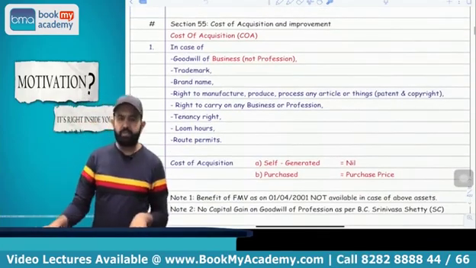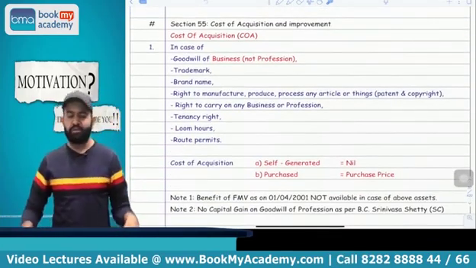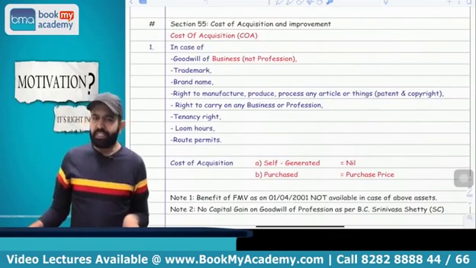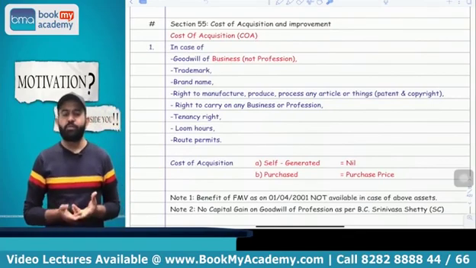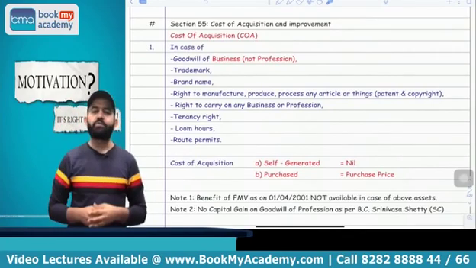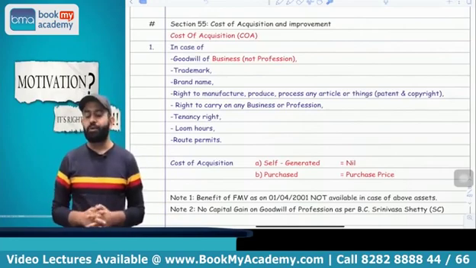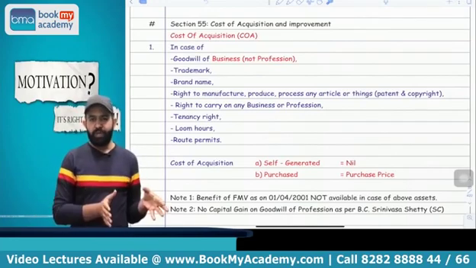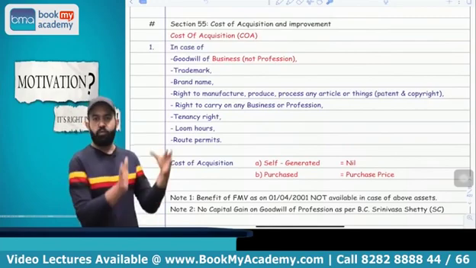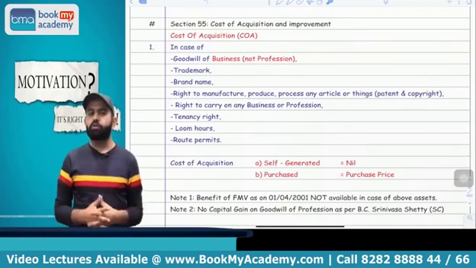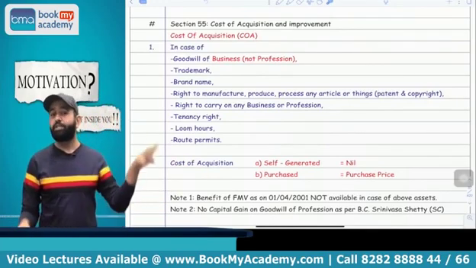Now the next part is related to section 55. Section 55 is about cost of acquisition and improvement. So what is the meaning of cost of acquisition? It means whatever cost you paid at the time of acquisition is treated as cost of acquisition. And cost of improvement means whatever capital expenditure incurred for improvement of that asset is treated as cost of improvement. But there are certain special cases.